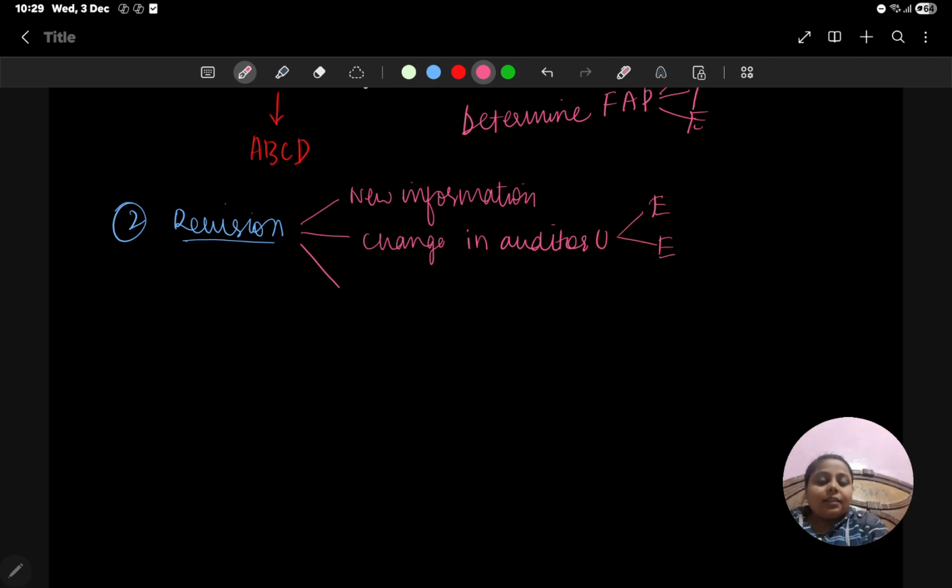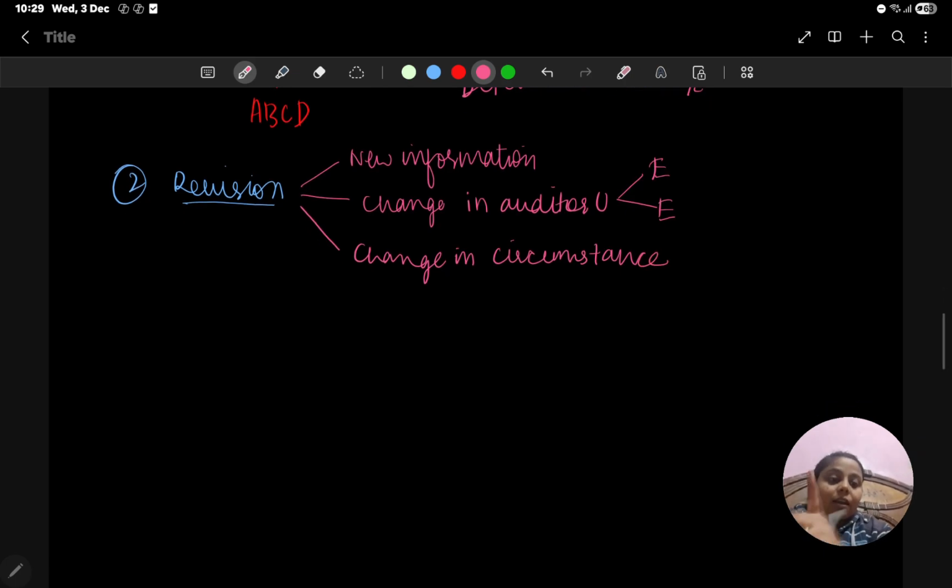And the third one is change in circumstances. Revision can be done in case of these three points.